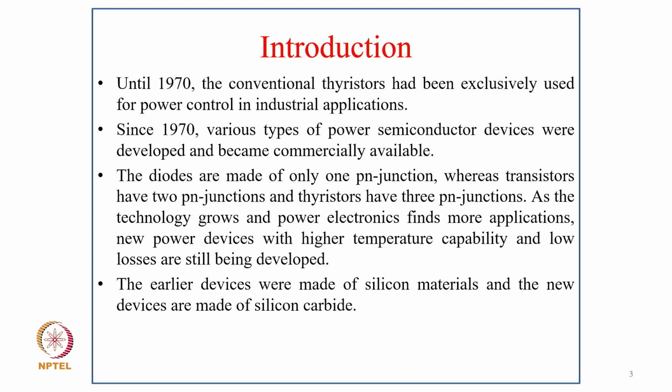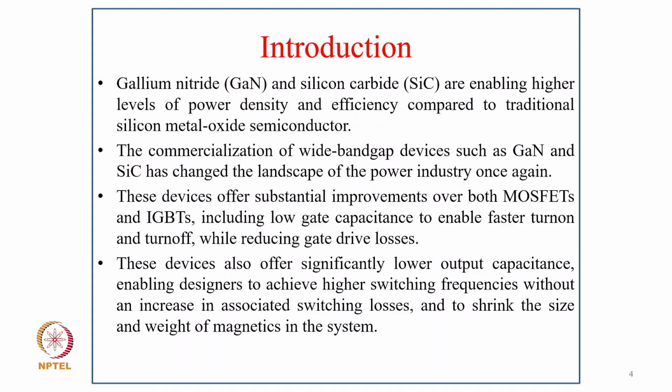So coming to introduction, until 1970, the conventional thyristor had been extensively used for power control in industrial applications, and since 1917, various types of power semiconductor devices were developed and became commercially available. The diodes are made of only one p-n junction, whereas the transistor has two p-n junctions and the thyristor has three p-n junctions. As the technology grows and power electronics finds more applications, new power devices with high temperature capability and low losses are still being developed. The earlier devices were made of silicon material, and new devices are made of silicon carbide.